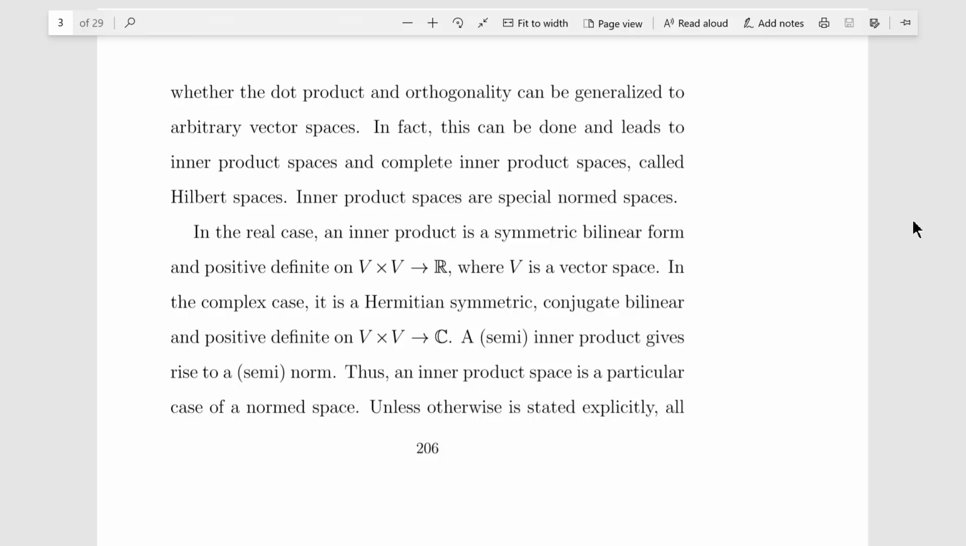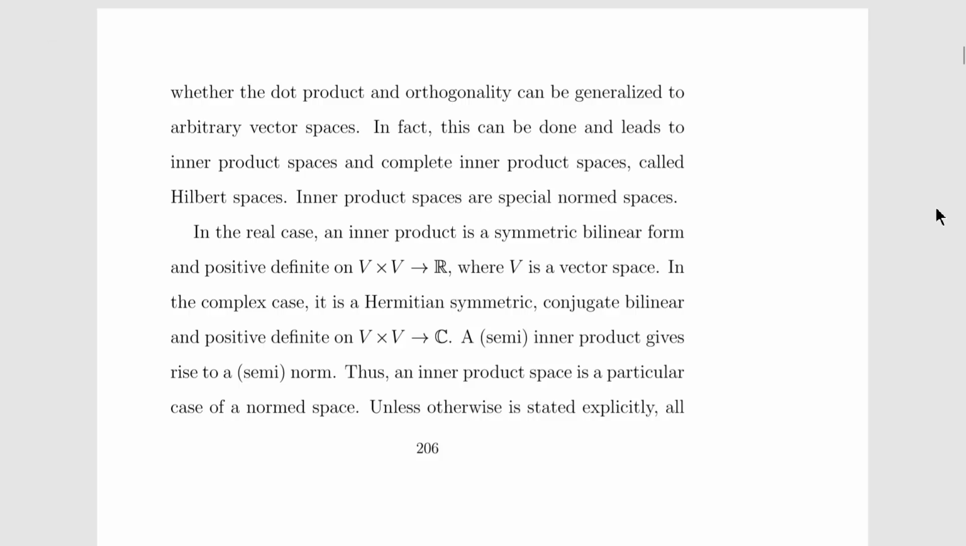In the real case, an inner product is a symmetric, bilinear, and positive definite form on V cross V to R, where V is a vector space. In the complex case, it is Hermitian symmetric, conjugate bilinear, and positive definite on V cross V to C. A semi-inner product gives rise to a semi-norm, and an inner product gives rise to a norm. Thus, an inner product space is a particular case of a normed linear space.